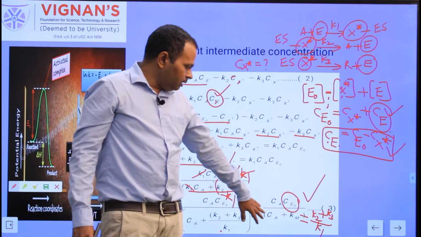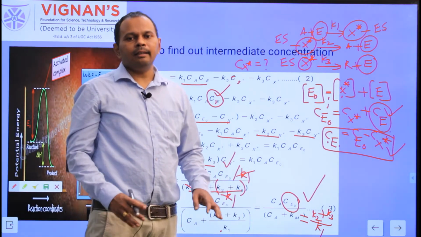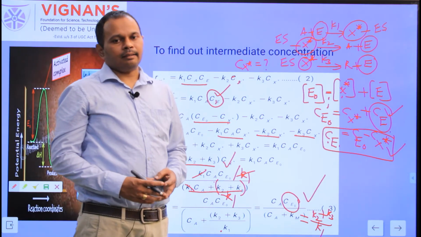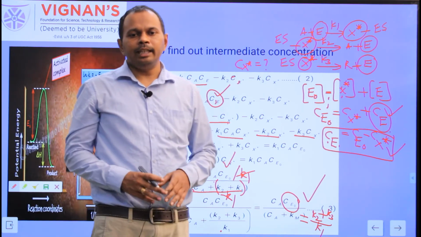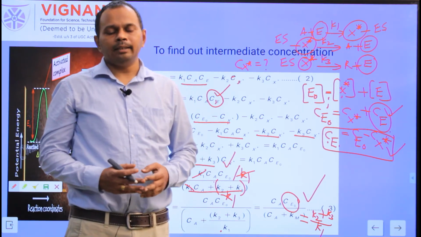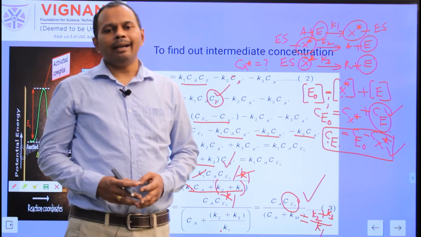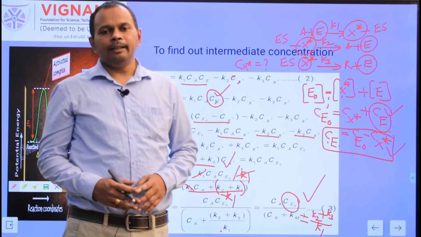So this is equation 3, which represents the concentration of the intermediate Cx star. Now where do we need to substitute equation 3? Substitute it back into equation 1, that is the rate of formation of R.